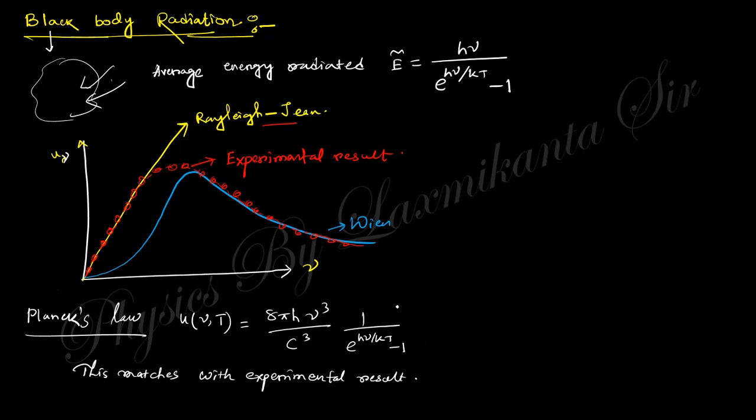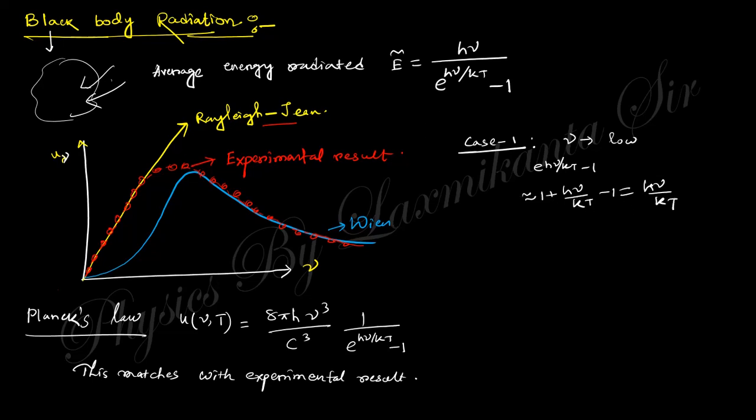This law actually gives you the Rayleigh's and Wien's cases. Case 1: if nu is low, in this region, you can say exponential h nu by kt minus 1 is nothing but 1 plus h nu by kt minus 1, that is h nu by kt.